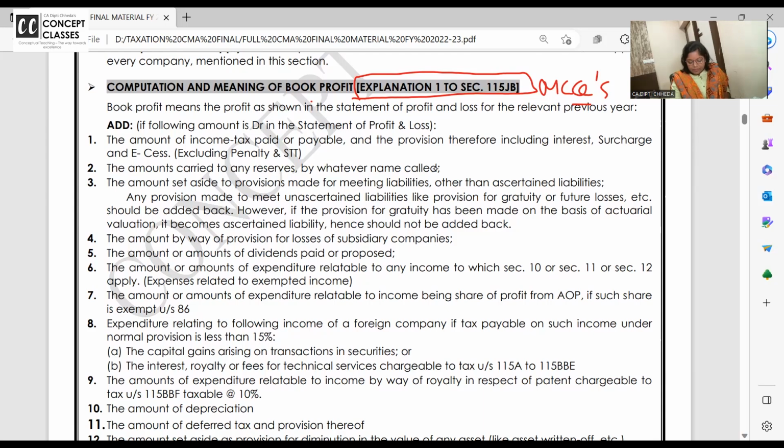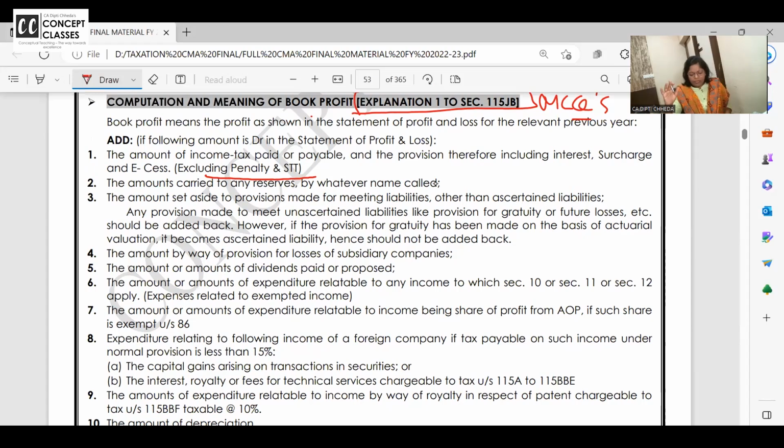Income tax, provisions for income tax, including interest, surcharge, cess. So if income tax is debited in the P&L account, it is not allowed. Add it, excluding the penalty and STT. Ma'am, but penalty on income tax is also not allowed. Where? In the business head. I said, put a curtain on the business head right now. Not now. Here, penalties, this is a very old format.